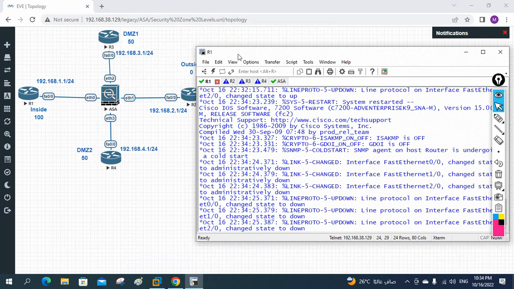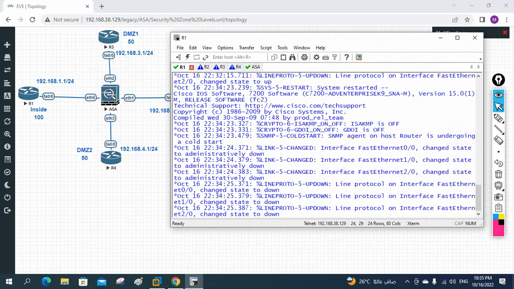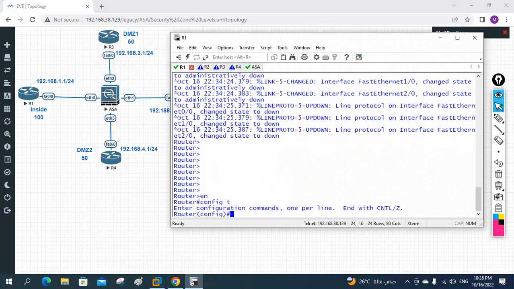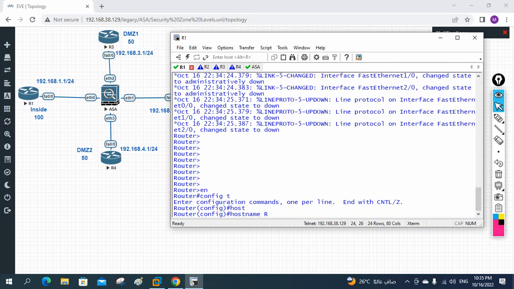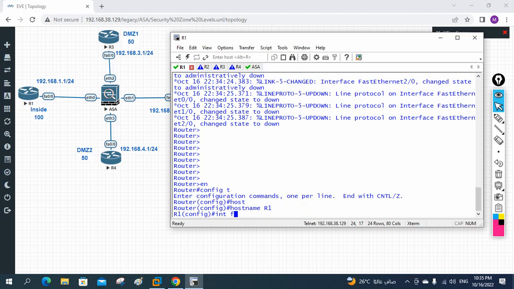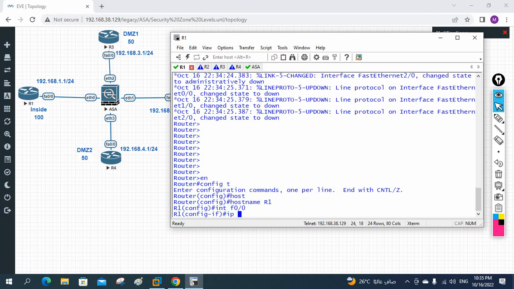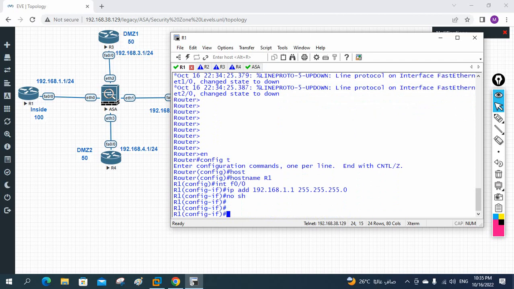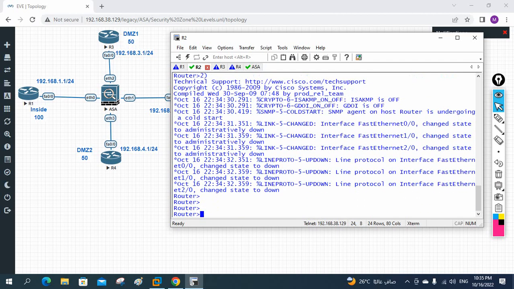If you see I am here in the R1. So R1, what configuration we are going to do? Let me write here enable, config t, host name R1, interface fast Ethernet 0/0, IP address 192.168.1.1, 255.255.255.0. I will write here no shut. Okay, just I assign the IP address to R1 here. Let me go and do for R2 also.